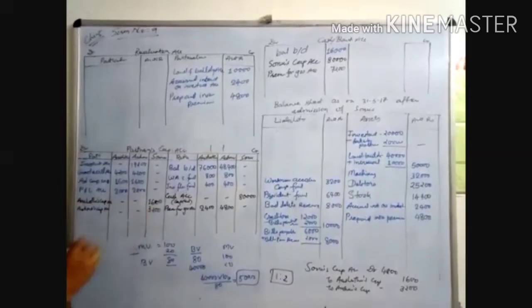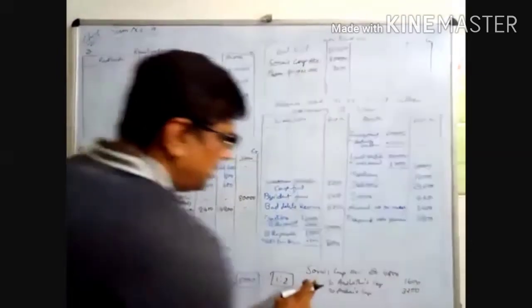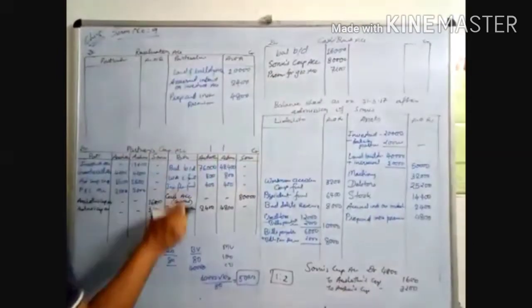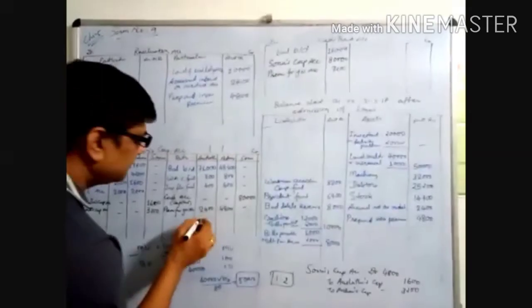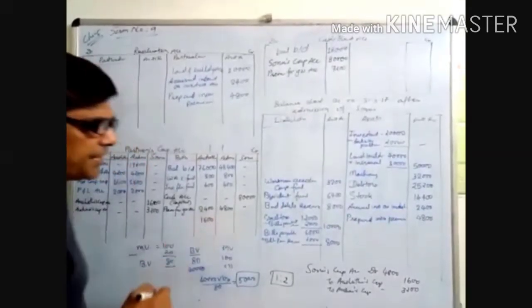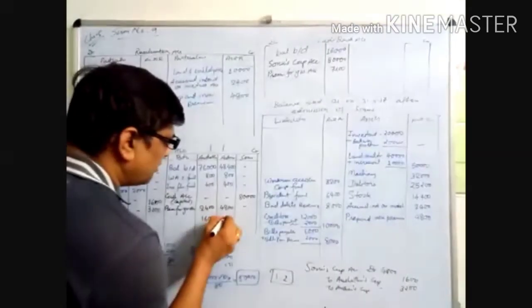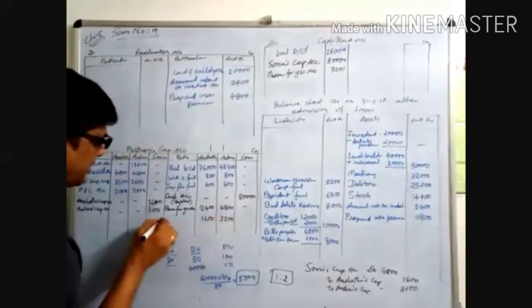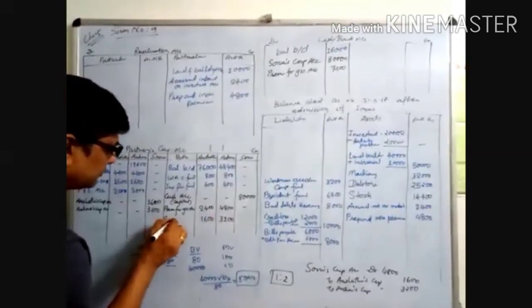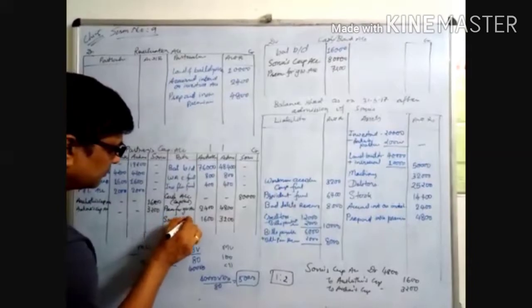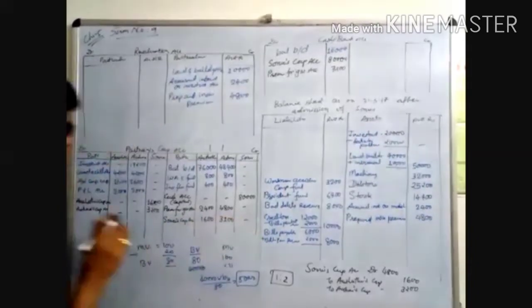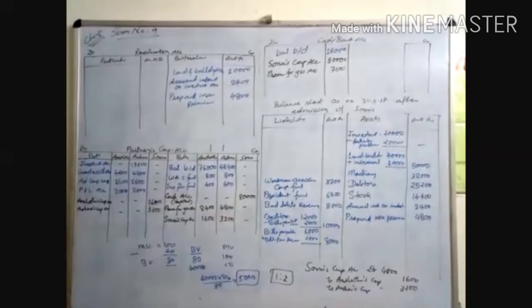Clear? Now Asta's capital account credit side, 1600, 3200. The opposite name is Sonu's capital account. This is the posting. Last time also we discussed it.